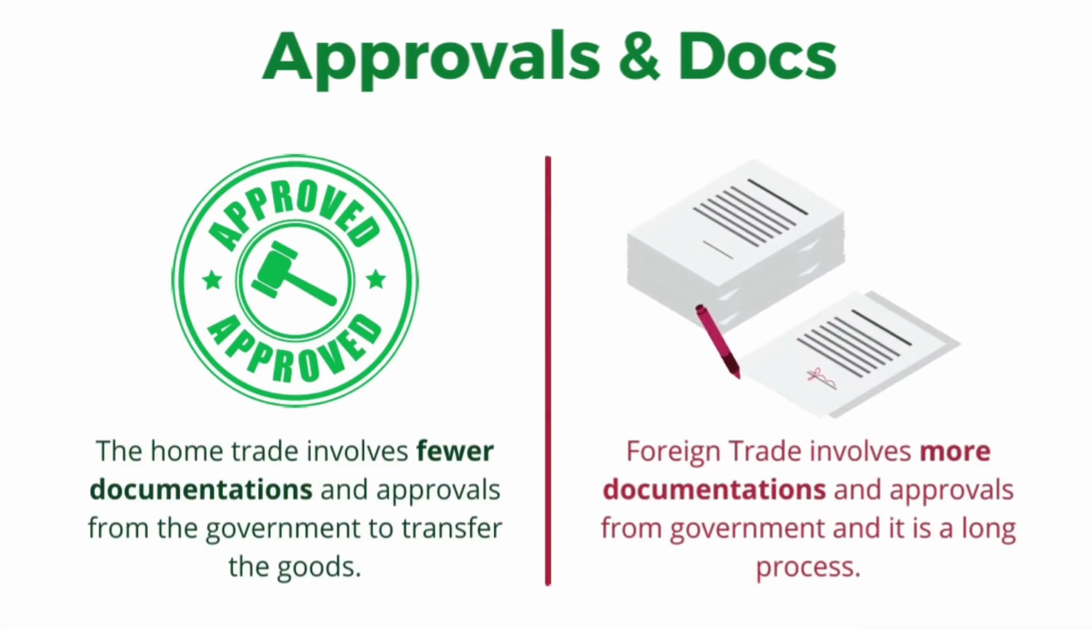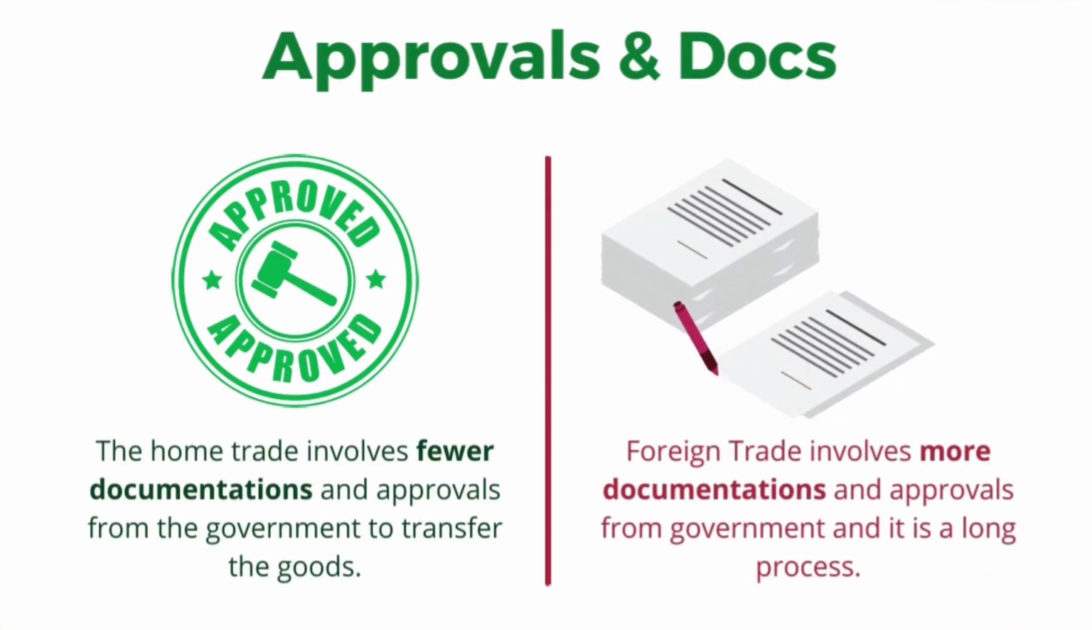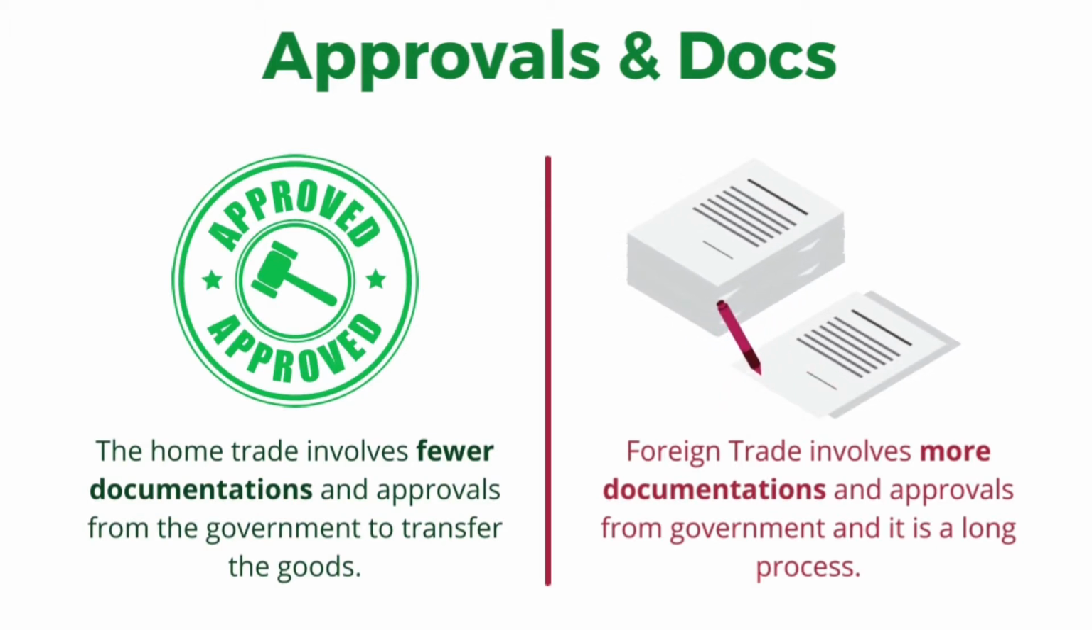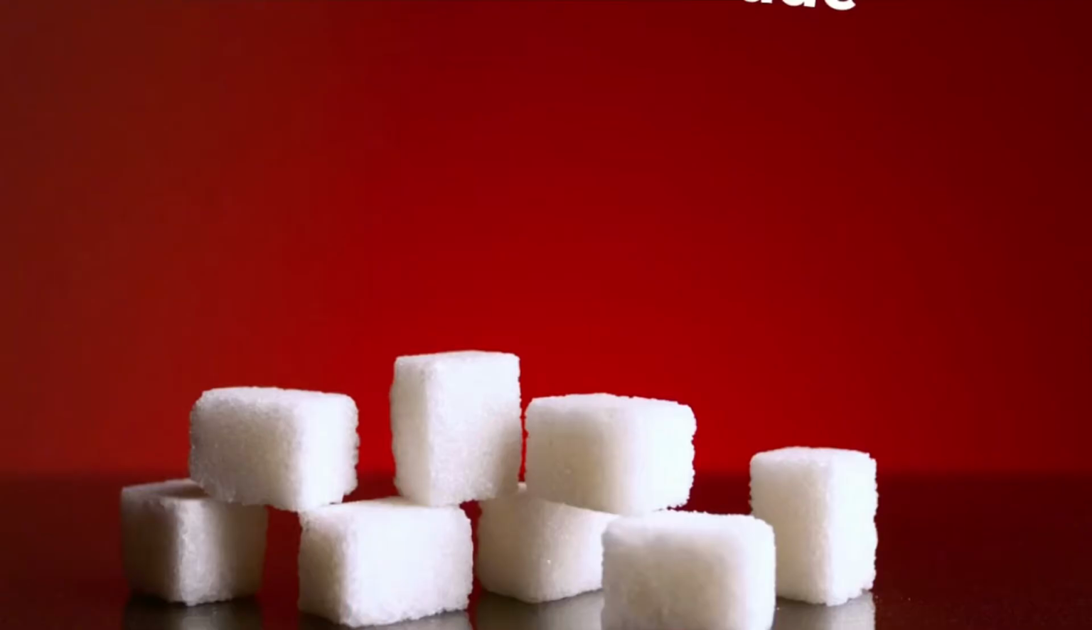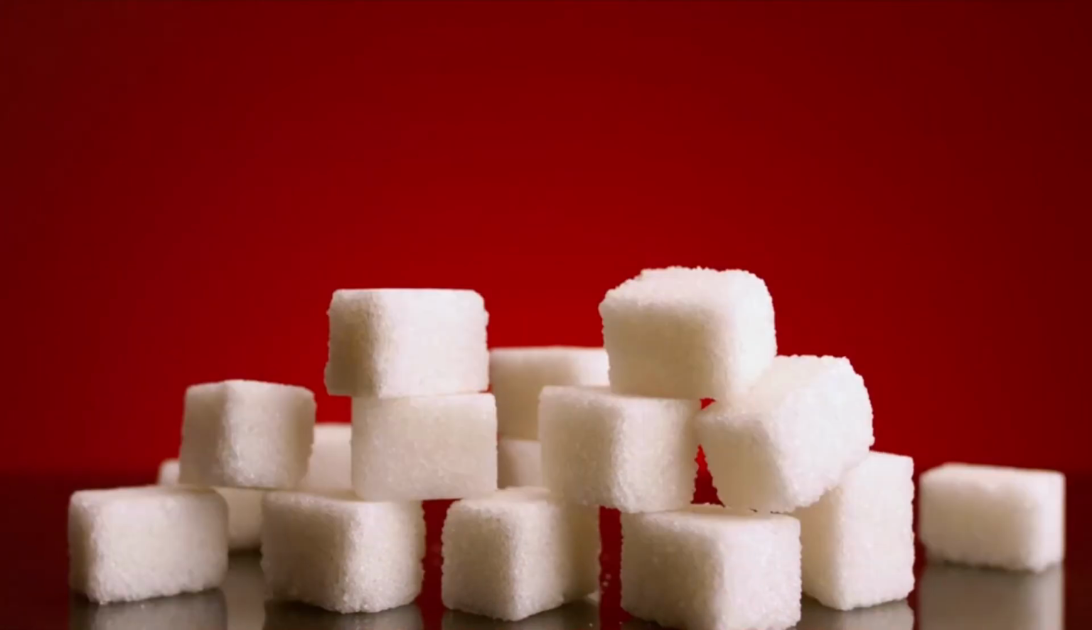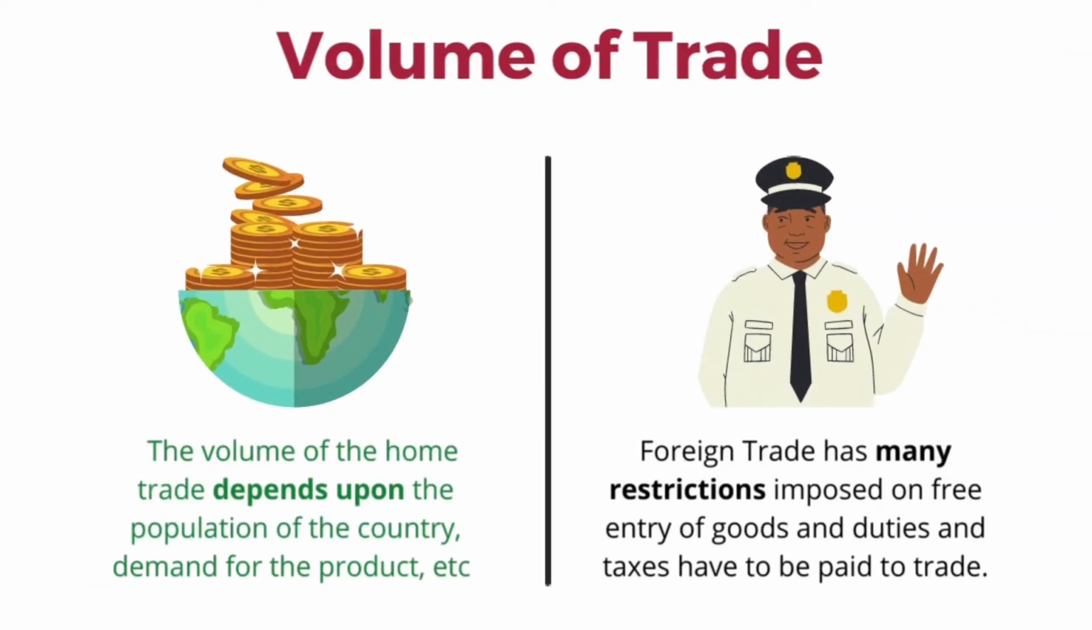Now we'll see the approvals and documentation needed. Home trade involves fewer documents and approvals from the government to transfer goods. But foreign trade involves more documentation and approvals from the government, and it is a very long and big process. Now we'll see volume of trade. Volume of home trade depends on the population of the country and the demand for the product, etc. But foreign trade has many restrictions imposed on free entry of goods, and duties and taxes have to be paid to carry on the trade.